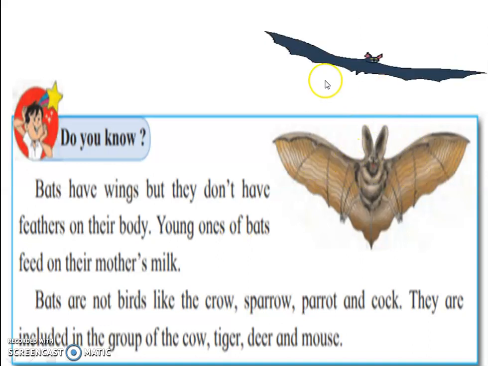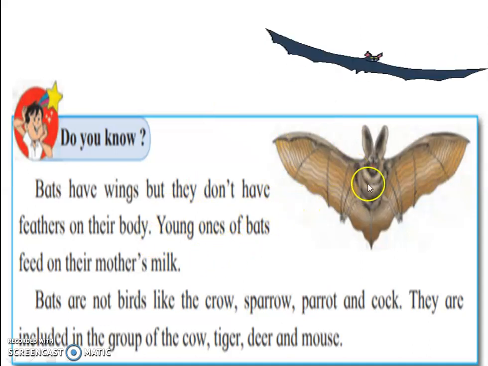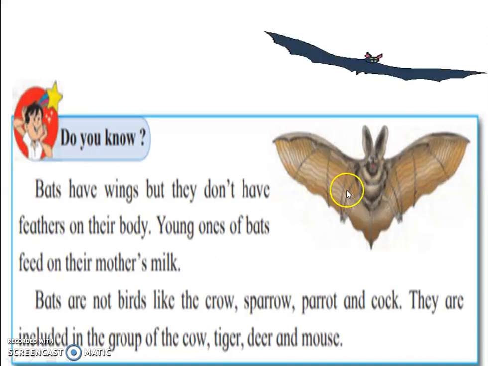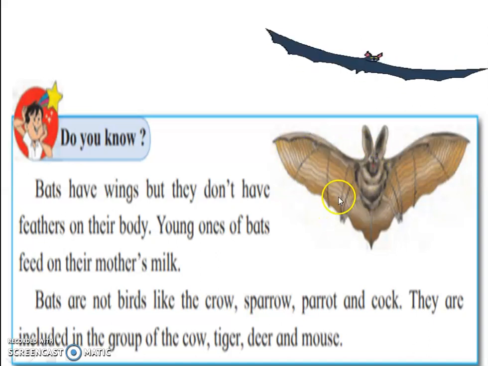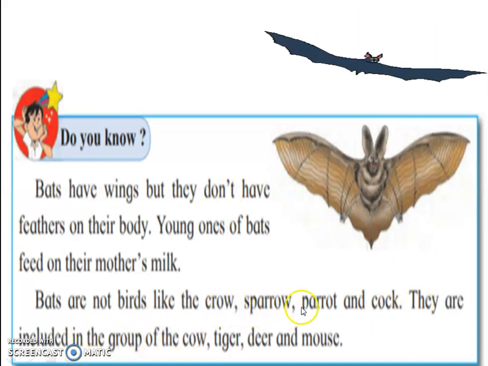You can see the bat is flying high in the sky, but the bat's young ones feed on their mother's milk. And which category do you find feeding on their mother's milk? That is we suckle our young ones. So although bats fly high, they are in the category of cow, not sparrow, parrot, and cock.